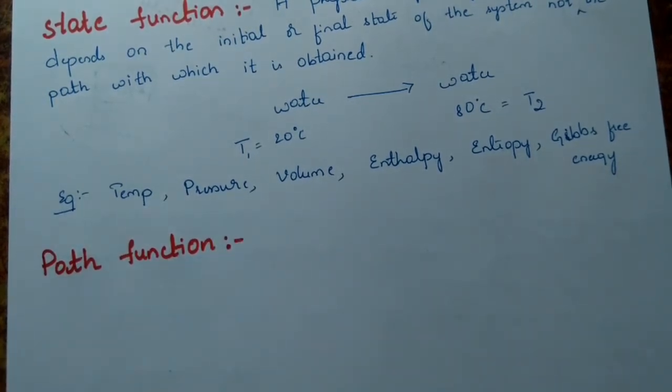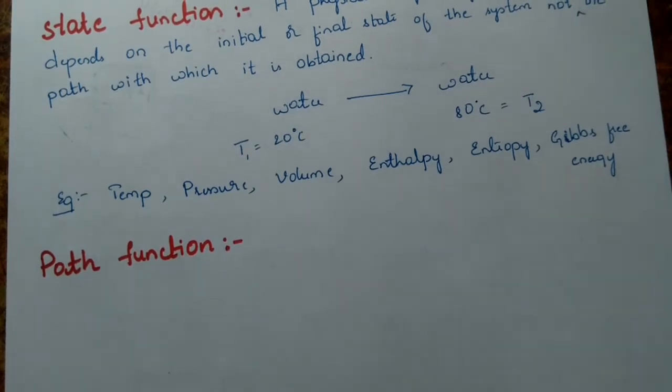So path function we can define as, it's not a physical quantity, it is a property. We can call that one a property. A property whose value depends upon the path by which the change is taking place.